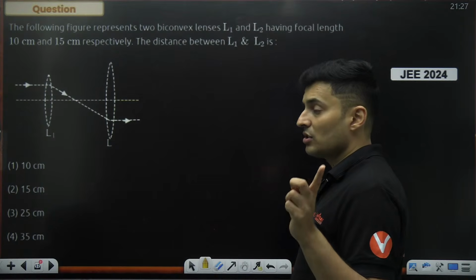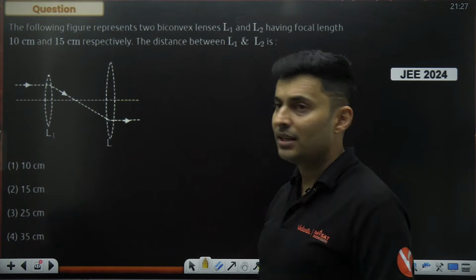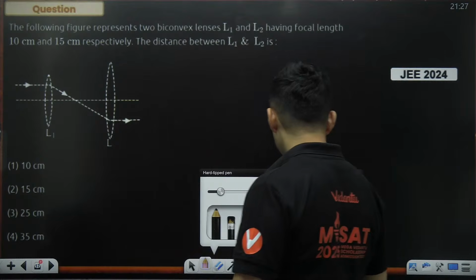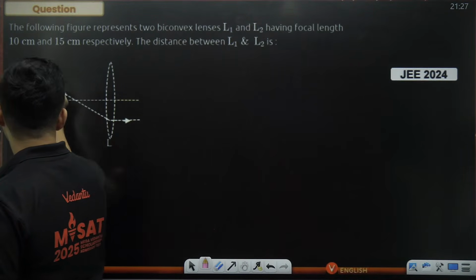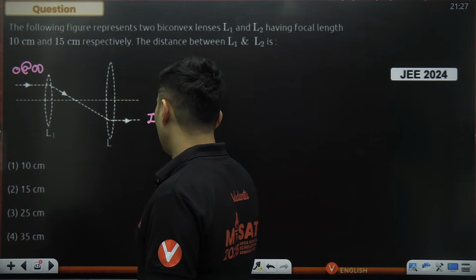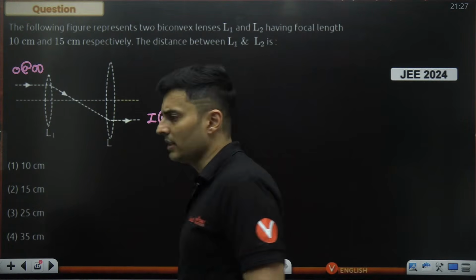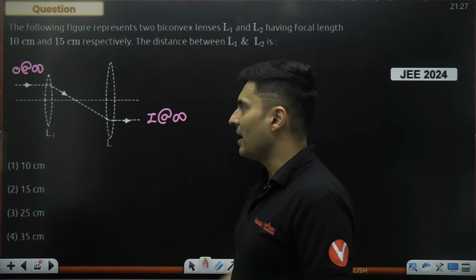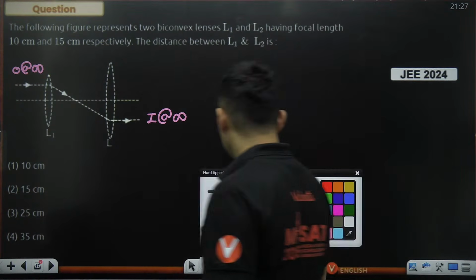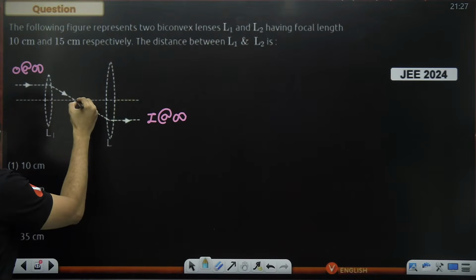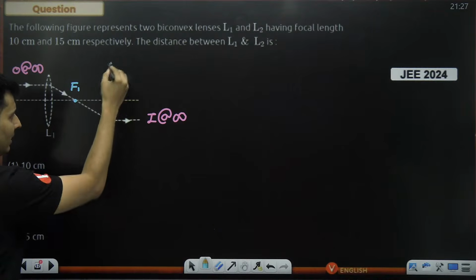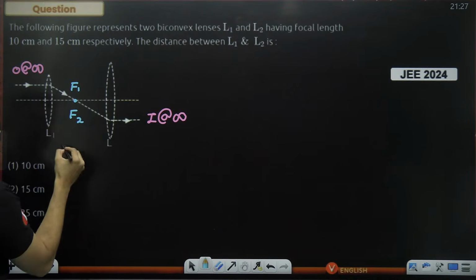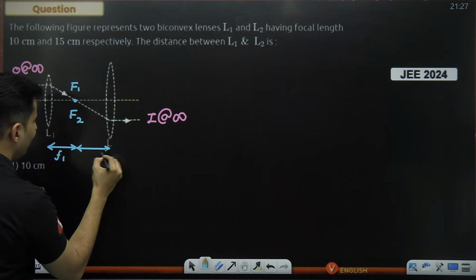The following diagram represents two lenses, but they are not in contact. Ray diagram is shown. That is very important. As you can see, the ray is parallel, that means the object is at infinity. Here also the ray is parallel, that means the final image is also very, very far away. Okay. How can this happen? This can only happen in one scenario. This ray will obviously meet at the focal point of this lens, and if the ray has to become parallel, this should also be the focal point of the next lens. That means this should be focal length 1 and this should be focal length 2.